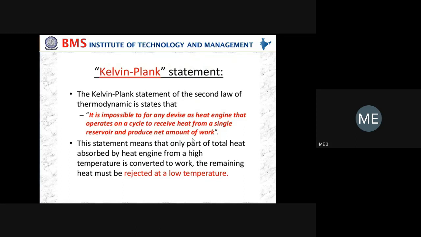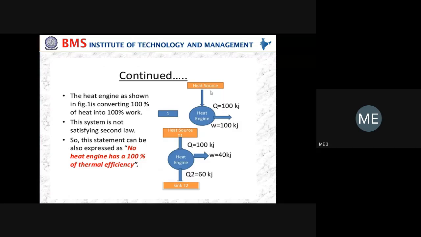Okay, it means that in order for any heat engine to work, we should have a minimum of two temperature sources. One is the source at higher temperature and another one is the sink at lower temperature. Suppose you do not have one thermal reservoir, it is not possible for the heat engine to work. So we should have a minimum of two thermal reservoirs, one sink and one source. If you have both, then only the heat engine will work. That is the concept of Kelvin Planck statement.